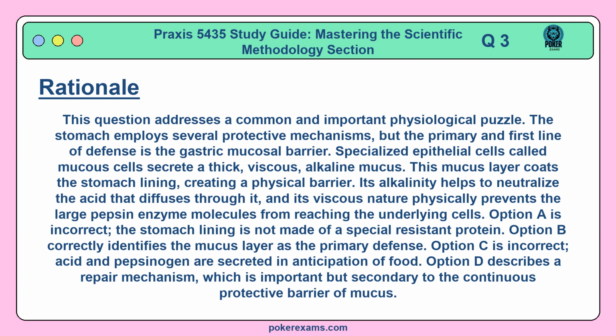Its alkalinity helps to neutralize the acid that diffuses through it, and its viscous nature physically prevents the large pepsin enzyme molecules from reaching the underlying cells. Option A is incorrect. The stomach lining is not made of a special resistant protein. Option B correctly identifies the mucus layer as the primary defense. Option C is incorrect. Acid and pepsinogen are secreted in anticipation of food. Option D describes a repair mechanism, which is important but secondary to the continuous protective barrier of mucus.